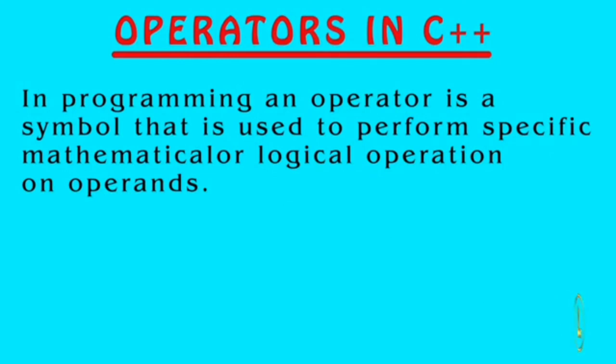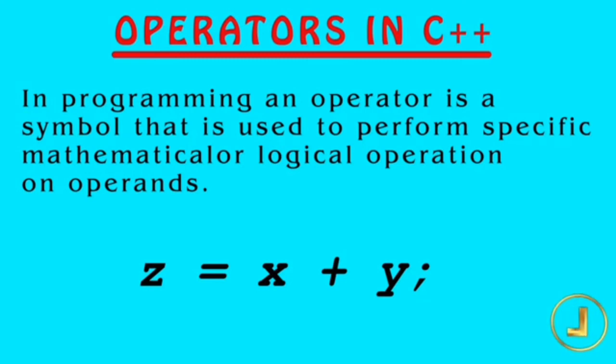In programming, an operator is a symbol that is used to perform a specific mathematical or logical operation on operands. In other words, we can say that an operator operates on the operands. A mathematical or logical expression is generally formed with the help of an operator. For example, consider this statement. Here, plus is the operator known as the addition operator, and x and y are operands. The addition operator tells the compiler to add both of the operands x and y.